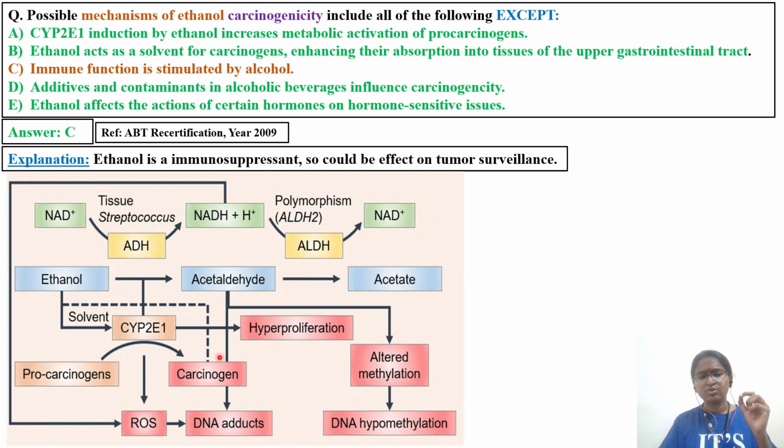Okay, so pause the video, go through this particular mechanism, and see what metabolizing enzymes are involved. Like you can see alcohol dehydrogenase, aldehyde dehydrogenase, here the CYP2E1 enzyme is there, and finally how reactive oxygen species, DNA adducts, DNA hypomethylation, DNA with CH3 groups attached. There will be histones as well. Once you understand the DNA unwinding, hypomethylation, one of the mechanisms involved in alcohol is DNA hypomethylation.